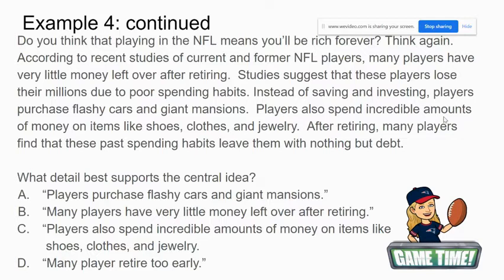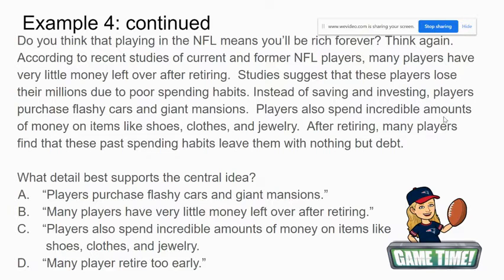B, many players have very little money left over after retiring. C, players also spend incredible amounts of money on items like shoes, clothes, and jewelry. Or D, many players retire too early. This is a good spot to rewind and listen to the question again. What detail best supports the central idea?